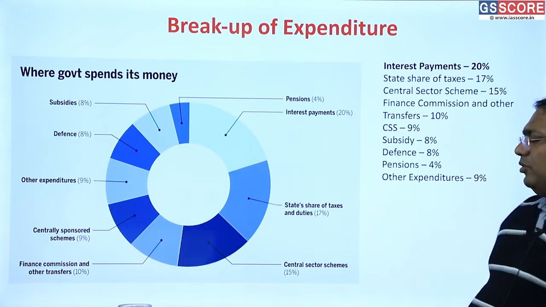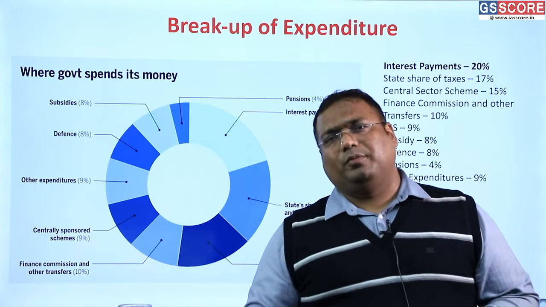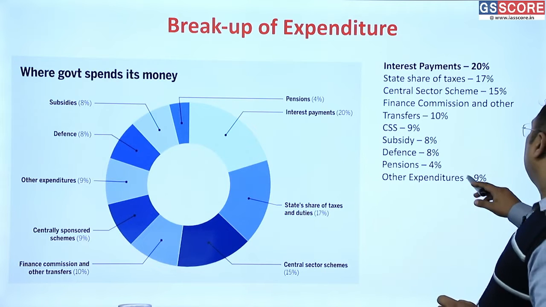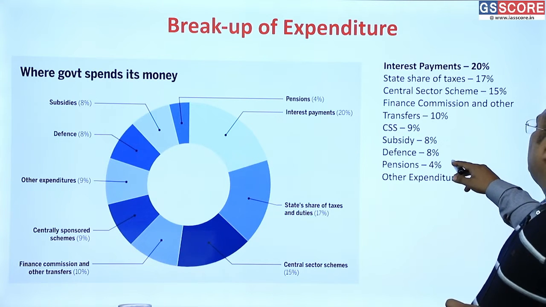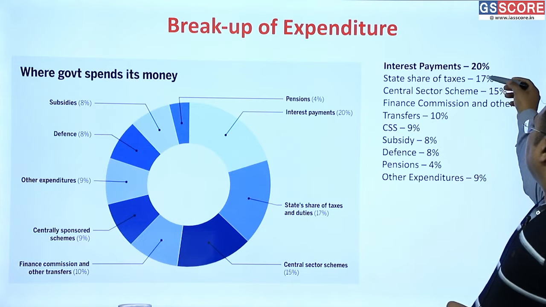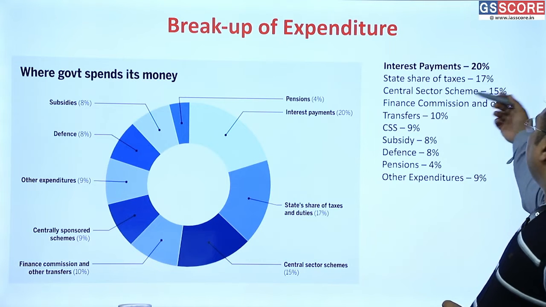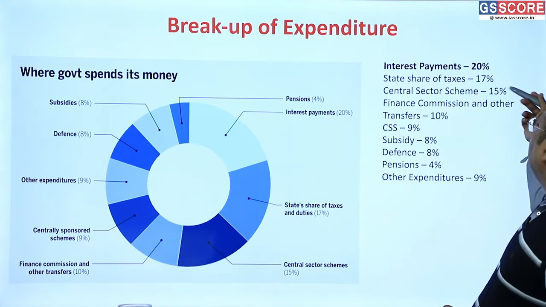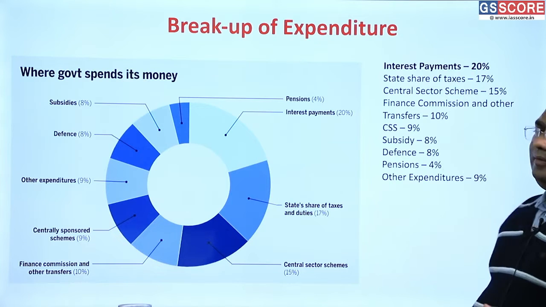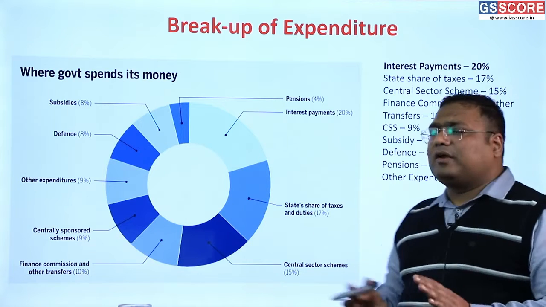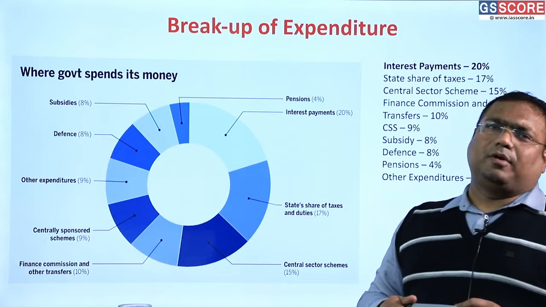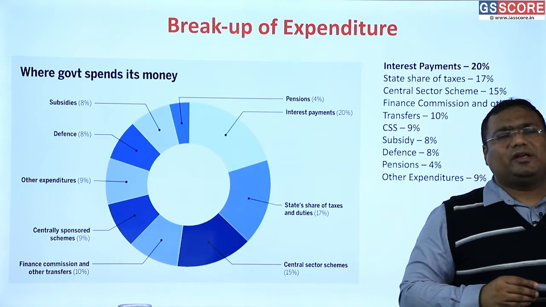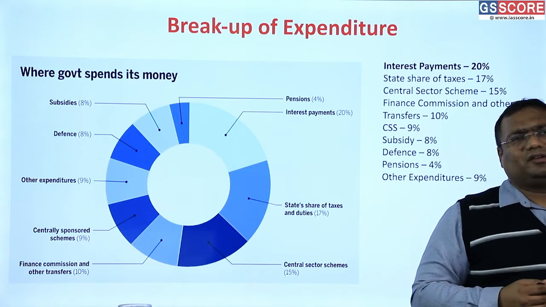Okay, so what is a very interesting thing to note from here? An interesting thing to note from here is that only the 15 plus 9 plus 8 plus this much. This is what the central government is actually spending. Rest is automatically decided even before the budget is prepared. Okay, this much is not your choice. You do not have a choice regarding this expenditure.